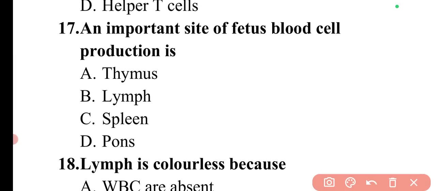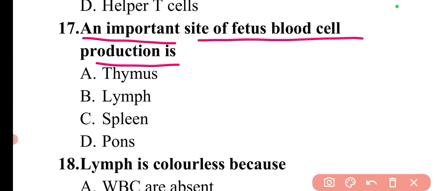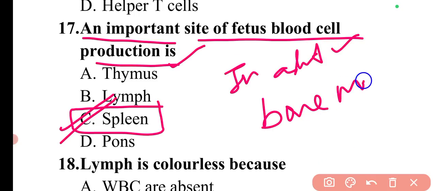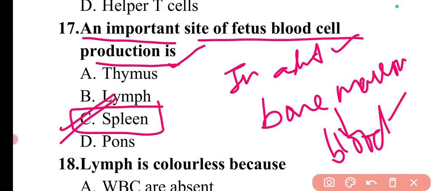Then the question is, an important site of fetus blood cell production is. So the fetus blood cell production site is spleen. So here option C is correct. So basically, in adults, the blood cells are produced in the bone marrow. Blood cells are produced in the bone marrow and released into the blood, and then they go to the blood.